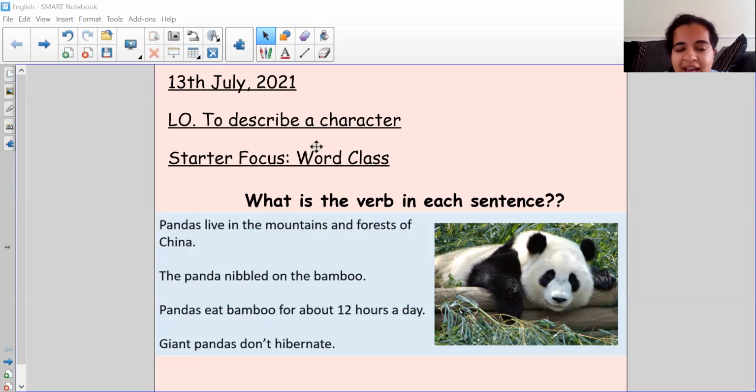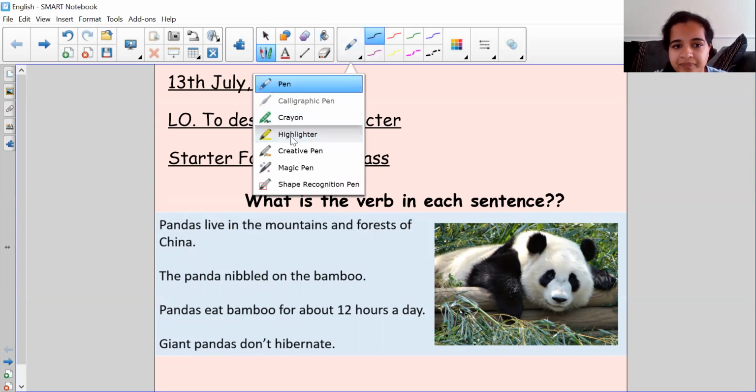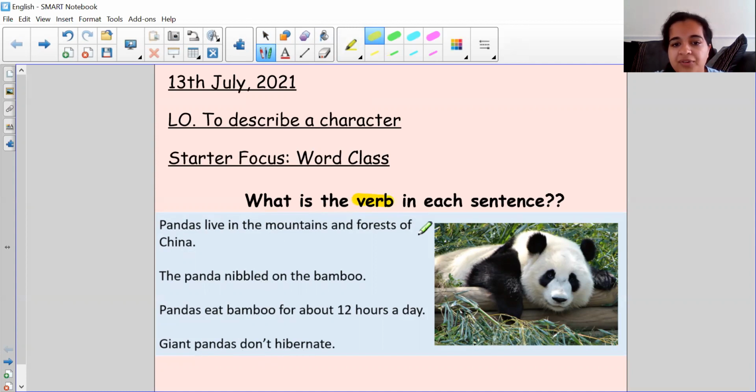But before we get into that, we're going to do a starter focus, which is all about word class. Now, this is talking about your nouns, your adjectives, your verbs. So, what I would like you to do is read through these sentences and can you tell me what the verb is in each sentence? Okay, so we're looking for the verbs.